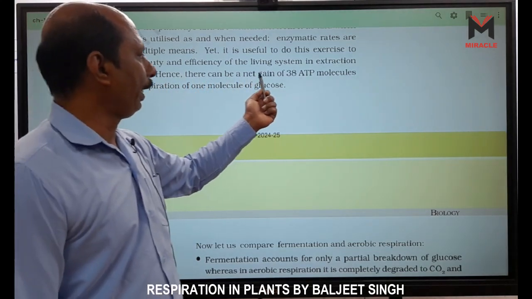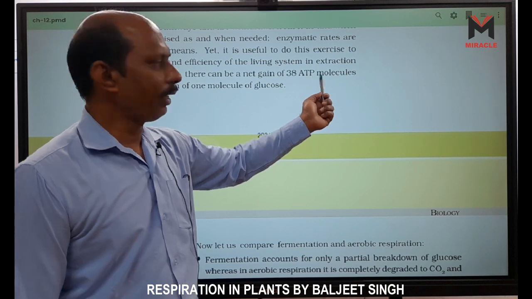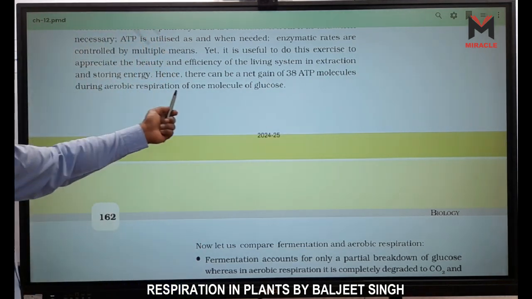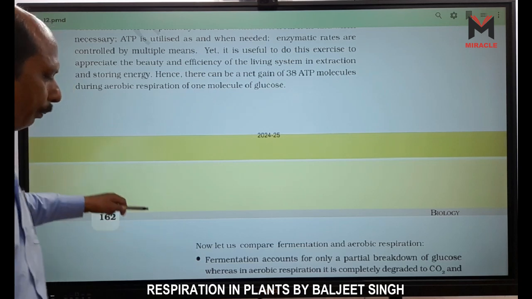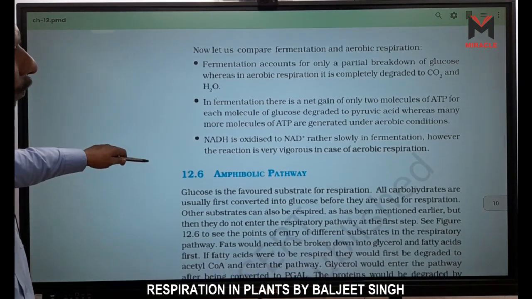Hence, there can be a net gain of 38 ATP molecules during aerobic respiration of one molecule of glucose. Now it is completed. Let us now compare it with fermentation.